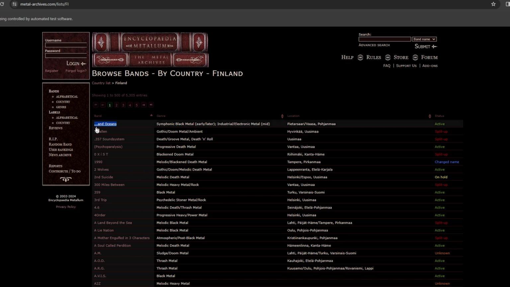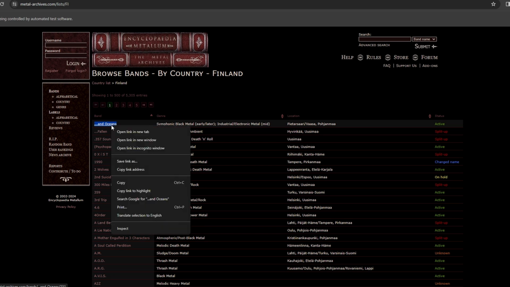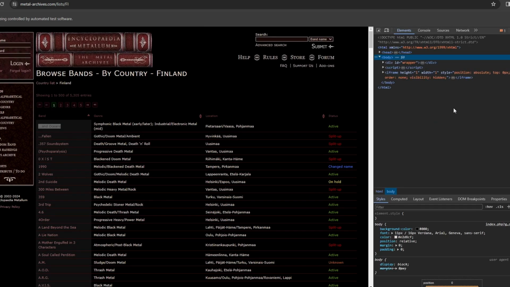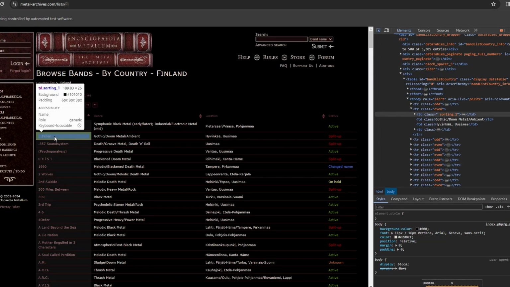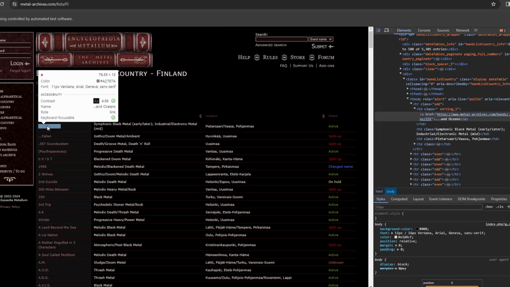But now we see. I need to find, for each row, the first element I need to store, which is the name of the band. So once again, right click, inspect, and where is it? Is this one? No. Another way is to click here on this command and hover over the name of the band.